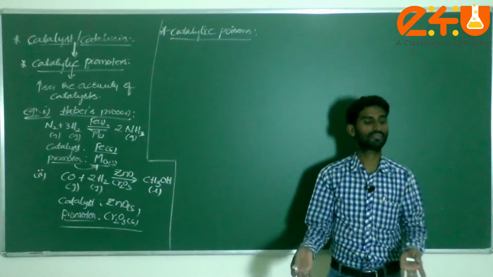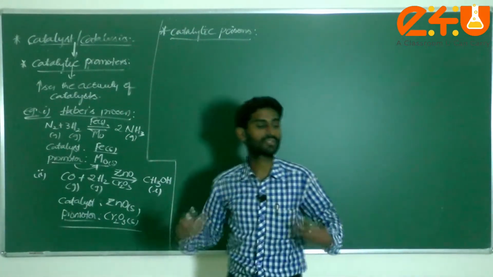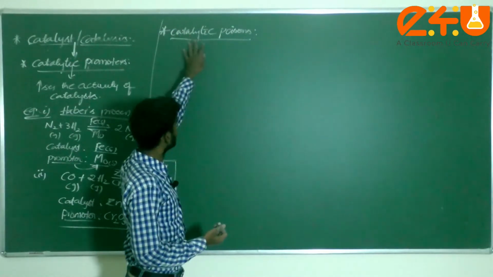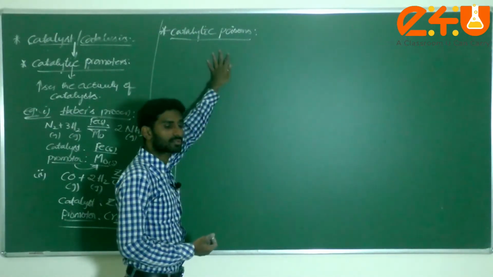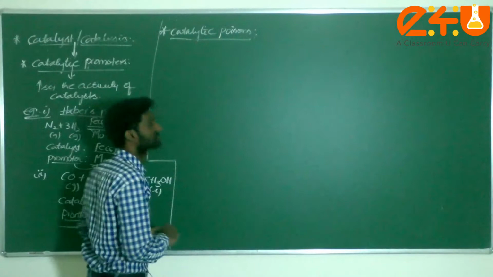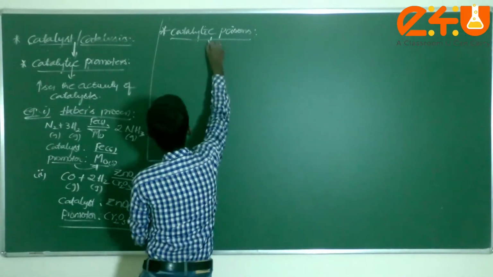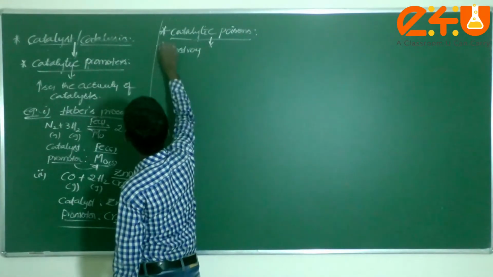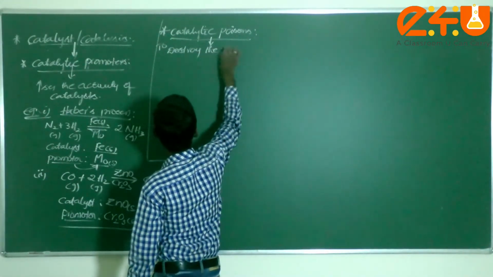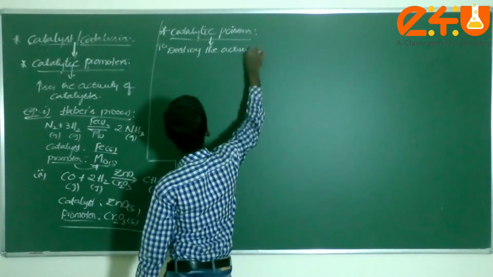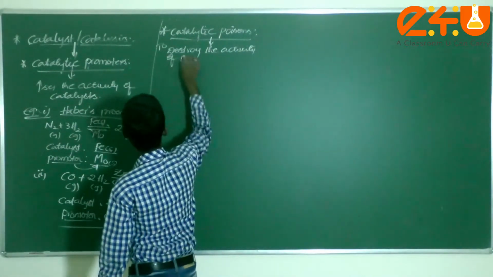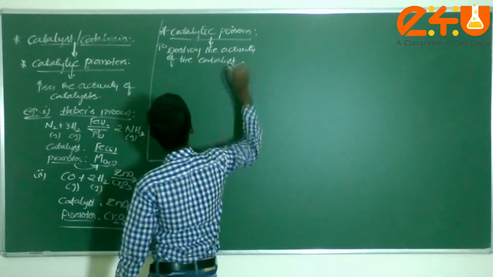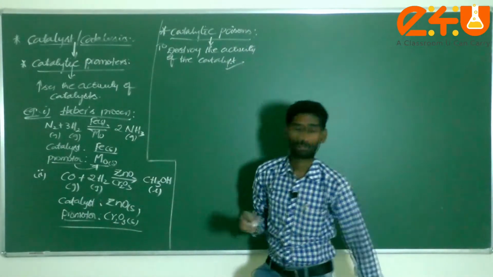Poisons, as we know, destroy cells. Here, it is a chemical substance that destroys the activity of the catalyst, and it is known as a catalytic poison.